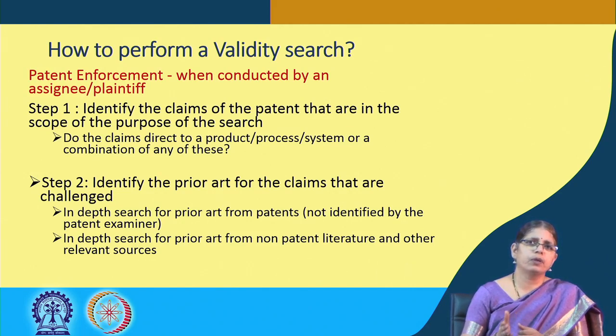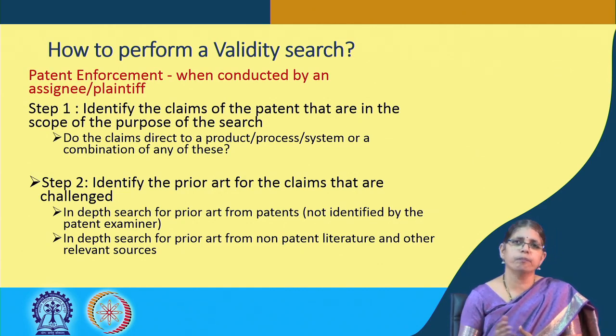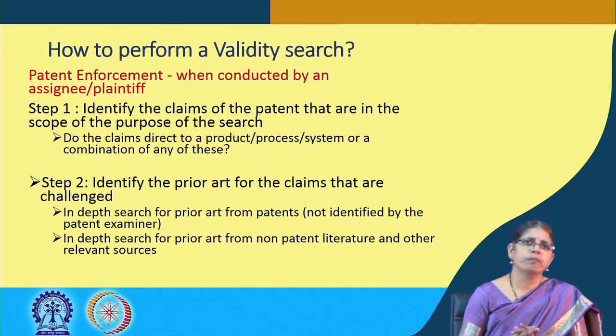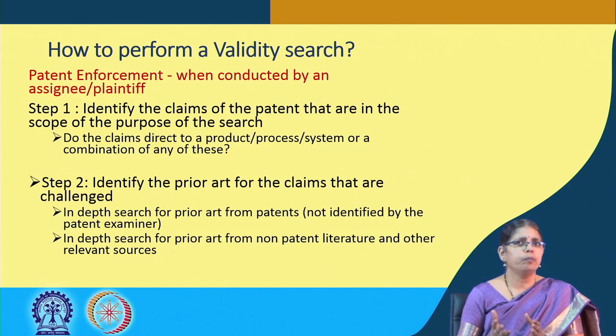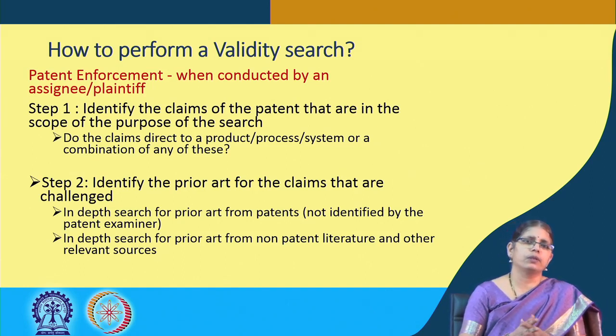Those claims could be belonging to different types of subject matter, whether it is product, process or a system. So, selecting out the claims is the first step, and then step 2 comes into picture, where for that particular claim or claims, we are looking at the relevant prior art. So, identifying prior art is very important in relation to those specific claims.